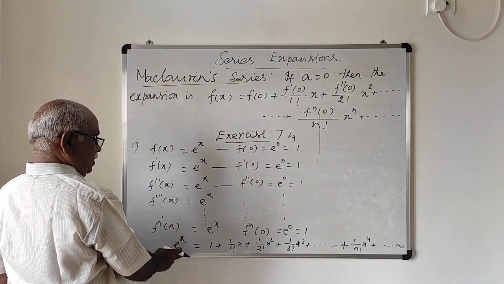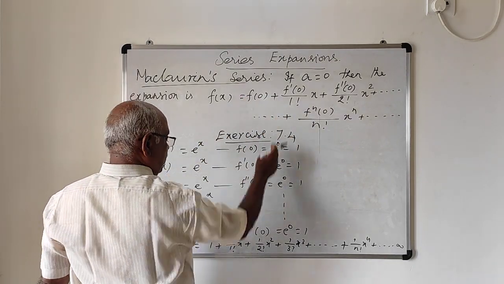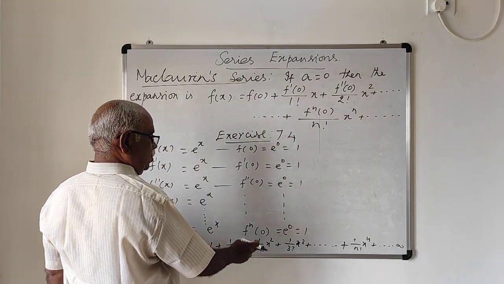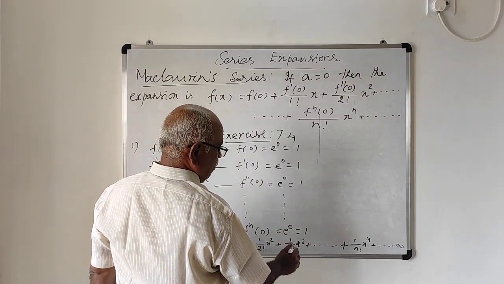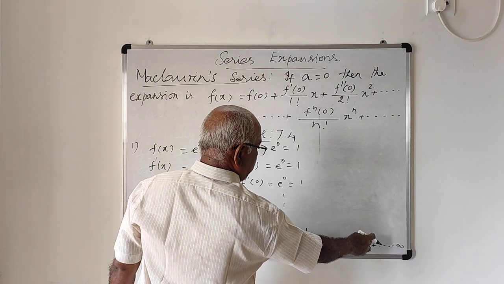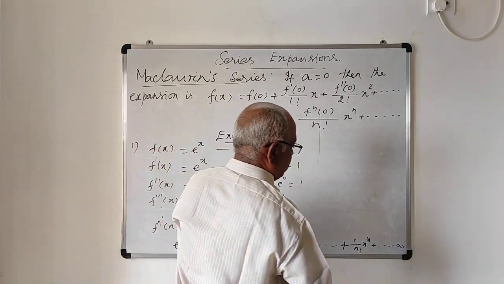F of x is e power x. F dash of 0 is 1. 1 by 1 factorial into x plus 1 by 2 factorial x square plus 1 by 3 factorial x cube plus etc., 1 by n factorial x power n plus etc., up to infinity. Okay.